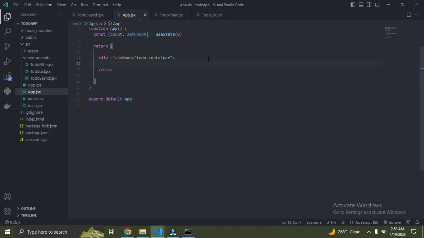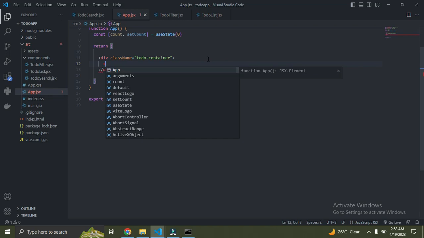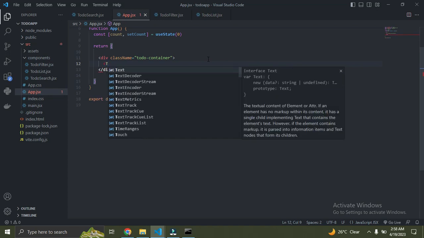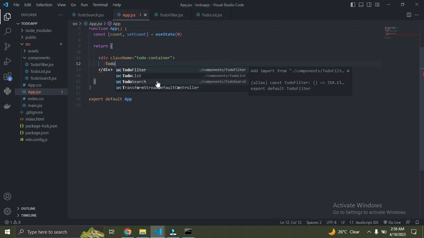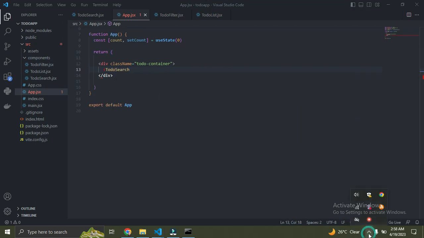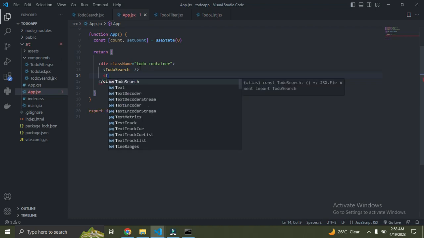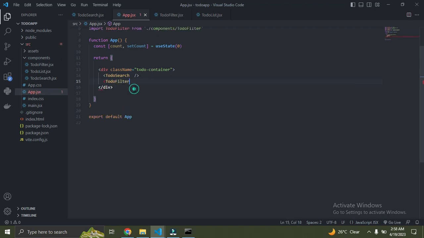Once we have that, I can import the components already created. The first one is called to-do search. Click on it. The next one is called to-do filter. Click on that.